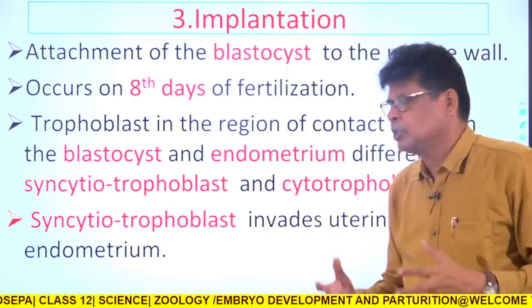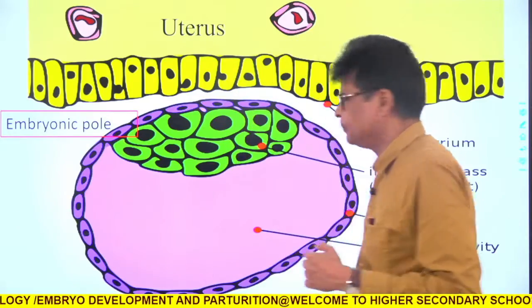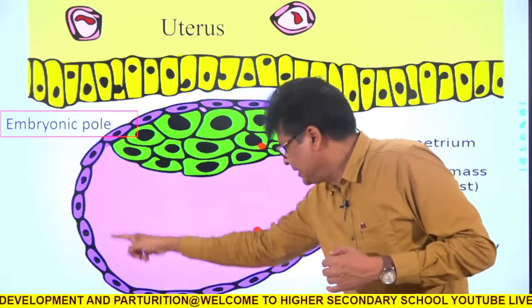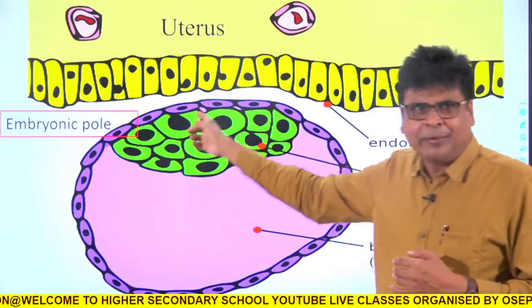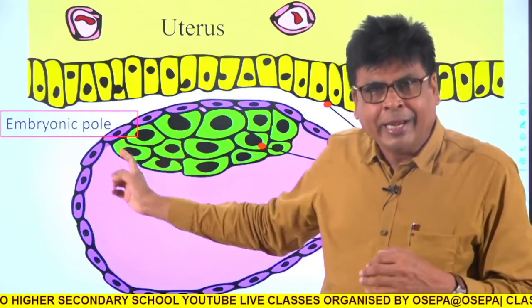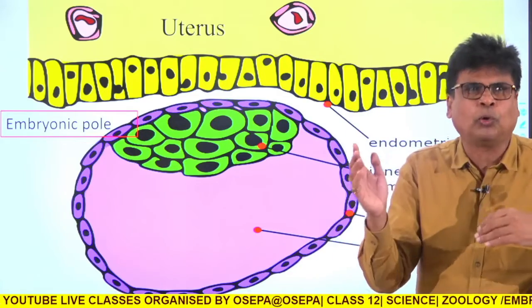So what does the syncytial trophoblast do? Just imagine this is the trophoblast. During 8 days, this trophoblast will differentiate into two layers.